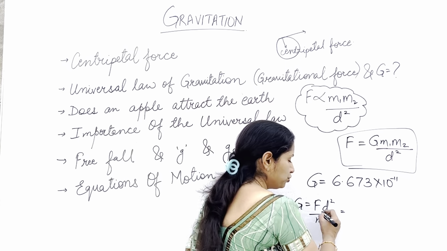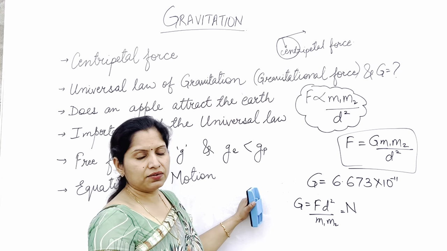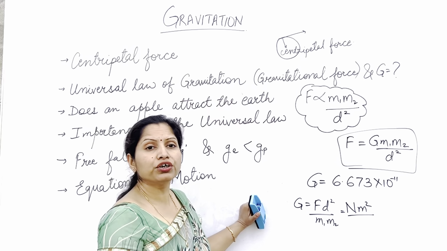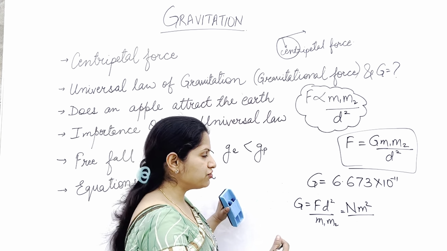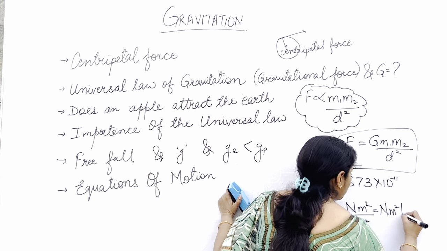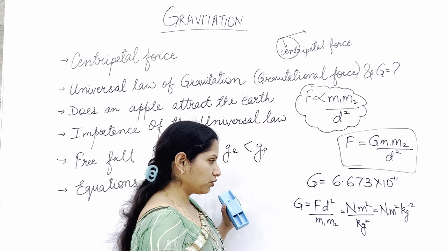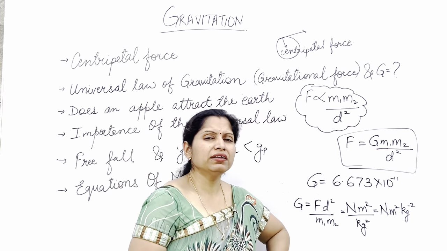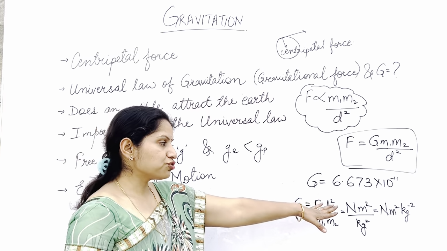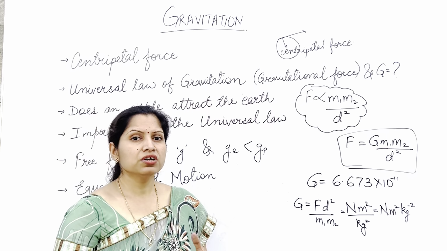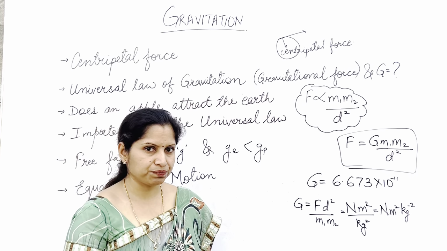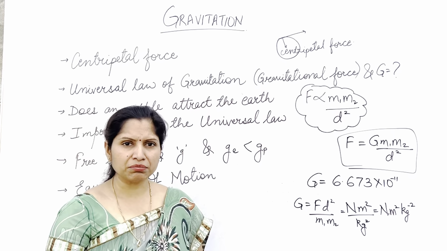Okay, we get Newton for force, the SI unit for force is Newton, distance is meters square, upon product of masses. M1 and M2 both are in kg, so it will make kg square, which could also be written as Newton meter square per kg square. Okay, so you can write this way or that way, but that usually comes as a 1 mark question, usually as an MCQ. So you should remember both the ways. You should be able to figure out which is the correct option. Usually it comes as a multiple choice question. Okay, so I hope that much is clear to you all.